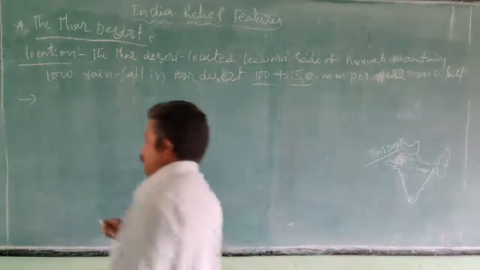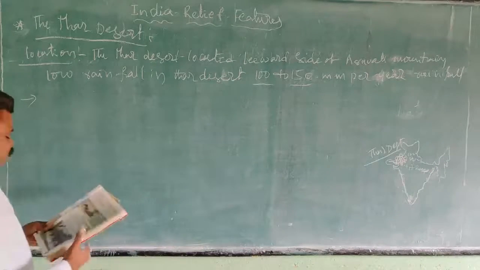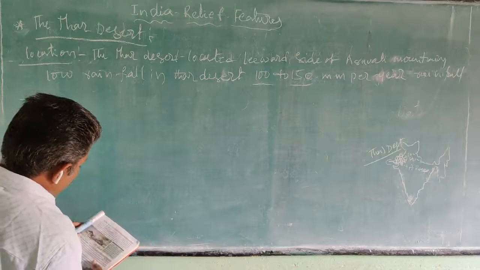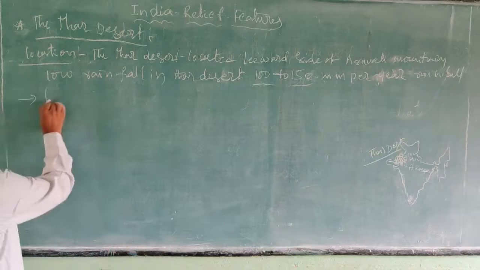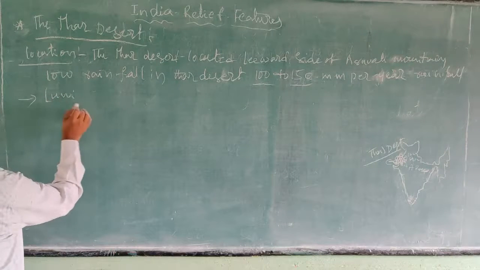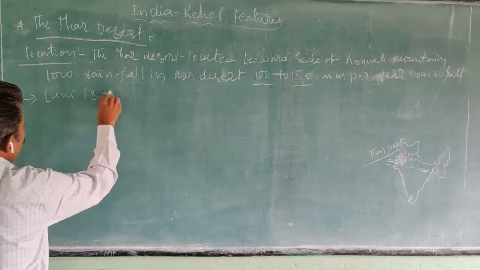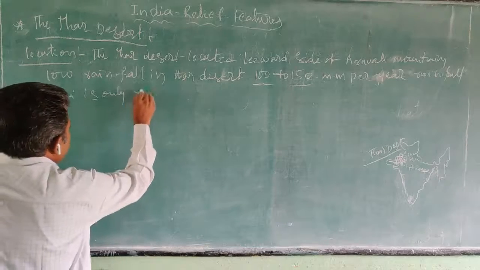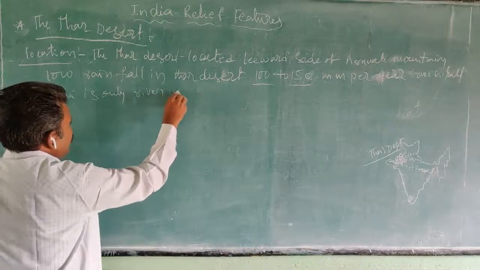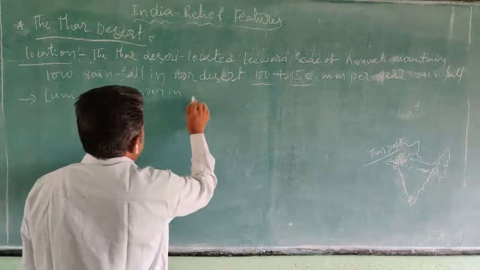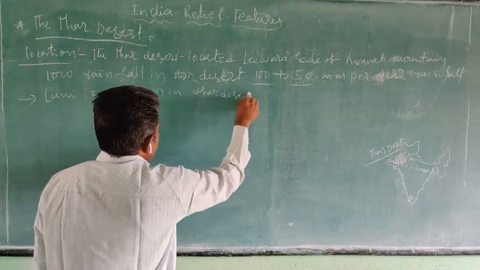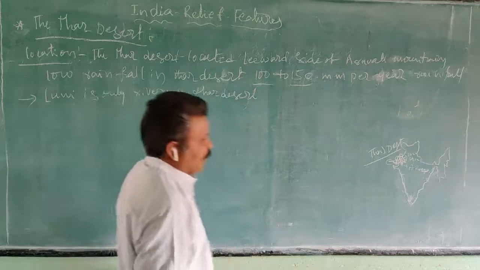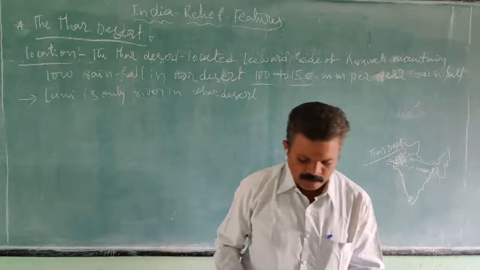Luni is the only river in the Thar Desert and Rajasthan.